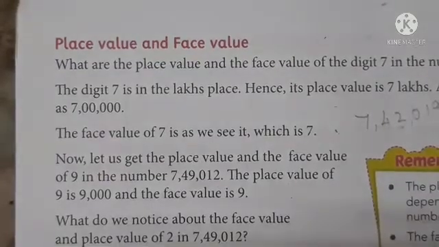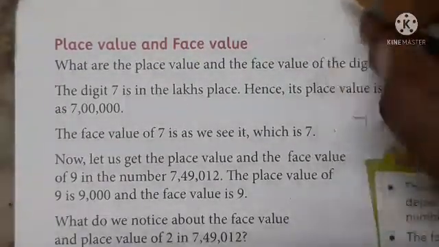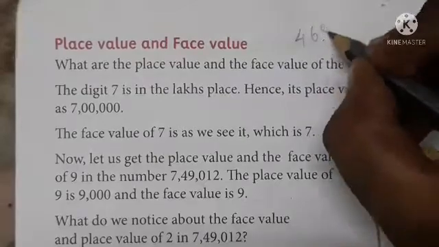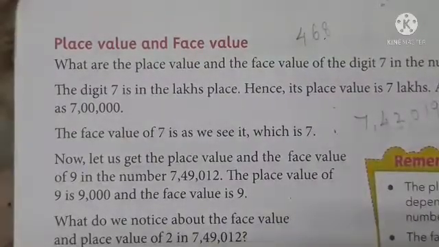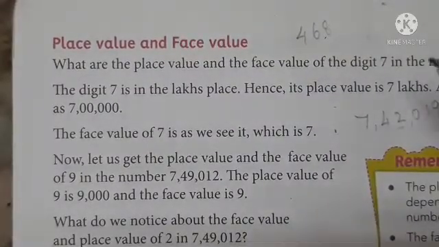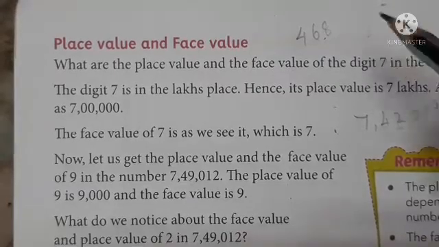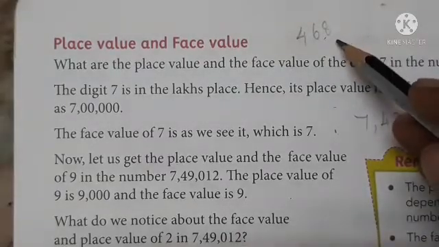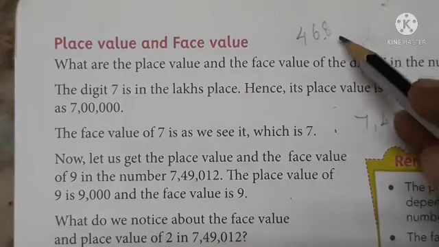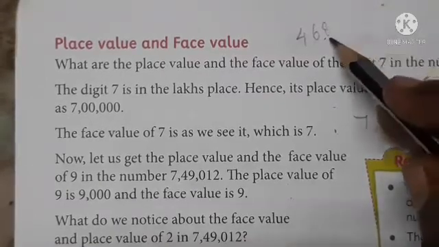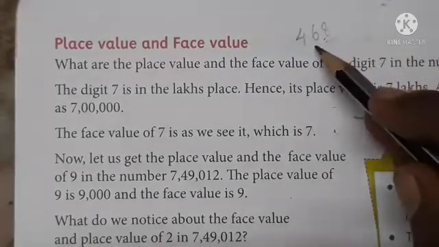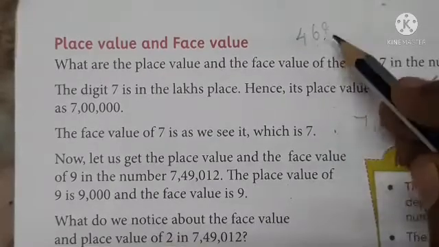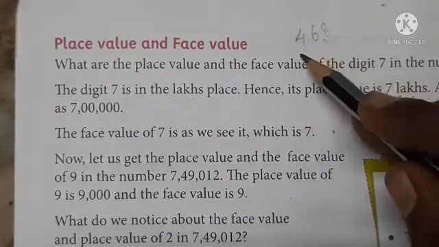We can see one example. If you have a number 468, what is the face value of 8? The face value of 8 is 8, the face value of 6 is 6, and likewise the face value of 4 is 4.